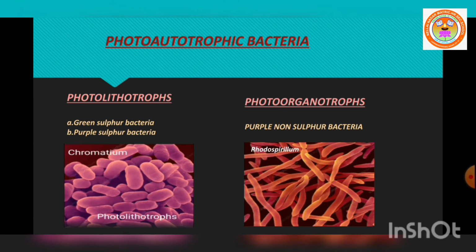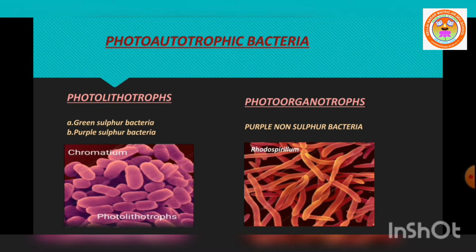Now what is photoautotrophic bacteria? Photo refers to light. Autotrophic bacteria, we know, can prepare their own food material. So photo refers to light; here the source of energy is light. Bacteria use sunlight as their source of energy to synthesize food. This is what is called photoautotrophic bacteria. Clear? So bacteria use sunlight as their source of energy for the synthesis of food material. This is said to be photoautotrophic bacteria.